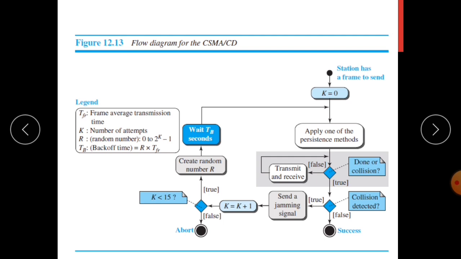After sending the jamming signal, it increments k, k equals k plus 1, and checks whether k has reached the maximum number of attempts. If yes, it aborts the transmission. Otherwise it creates a random number r and waits for a back-off time TB, calculated as r into TFR, the frame transmission time, and the loop continues. Again it checks the medium to find whether it is idle or busy.